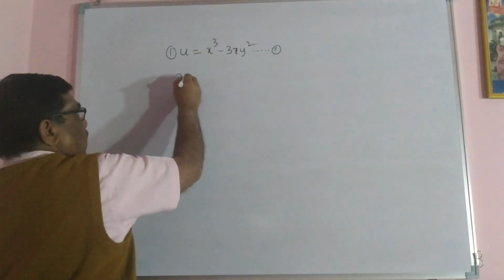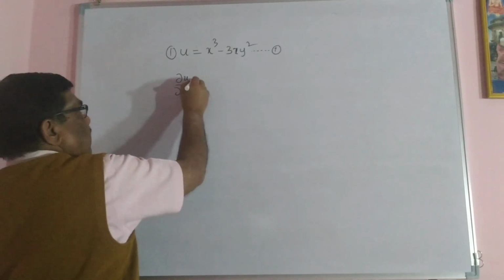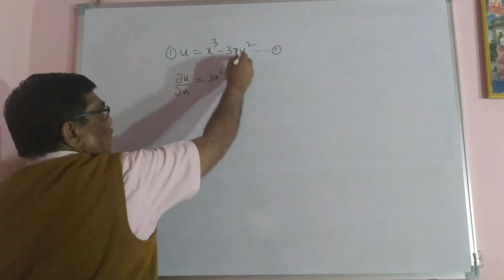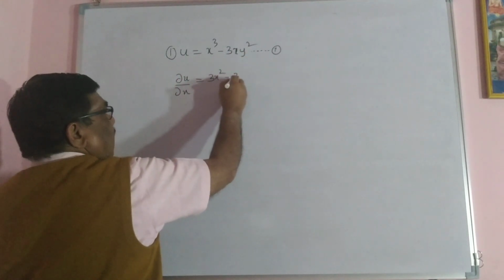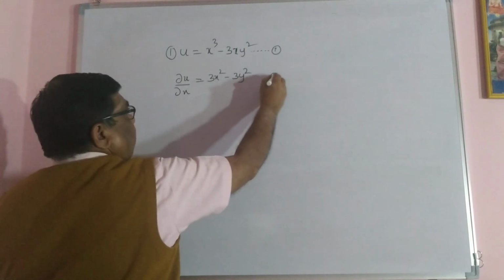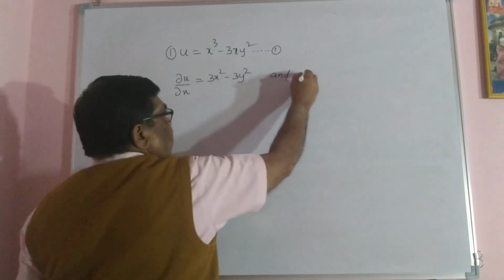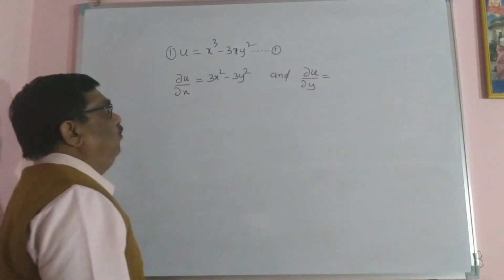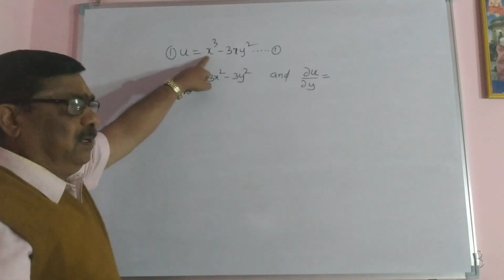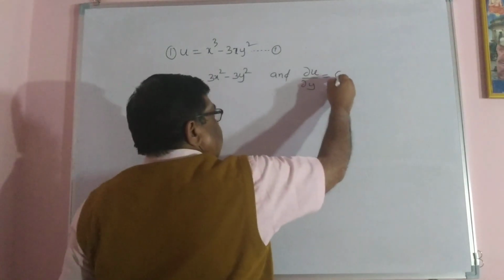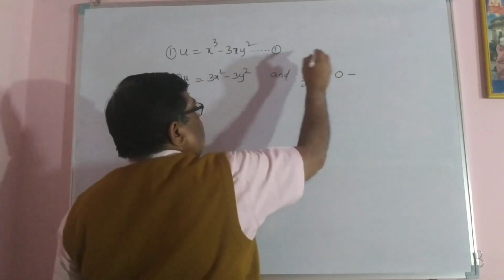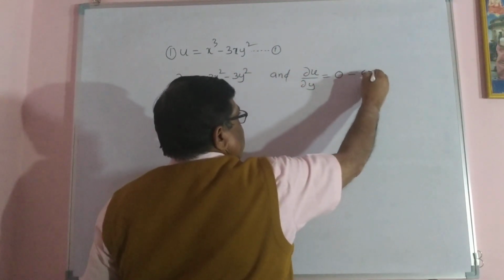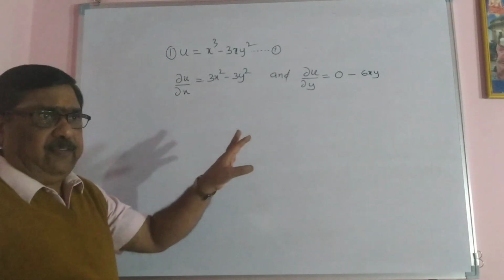Differentiate partially with respect to x first. ∂u/∂x = 3x² − 3y², since y is constant. Differentiating partially with respect to y, x³ is constant so 0, minus 3x into 2y, so −6xy. It is first order differentiation.